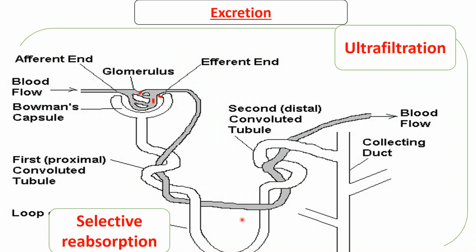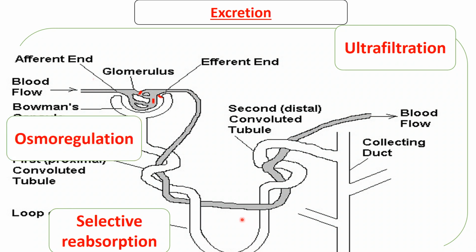So here, as you can see, there is no blood vessel, but there is a process called osmoregulation. So this part called the loop of Henle is surrounded by tissue cells. So here, whatever process happens is between the loop of Henle and the surrounding tissues. Okay, so what happens here?